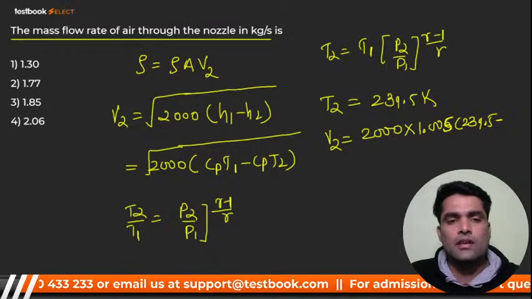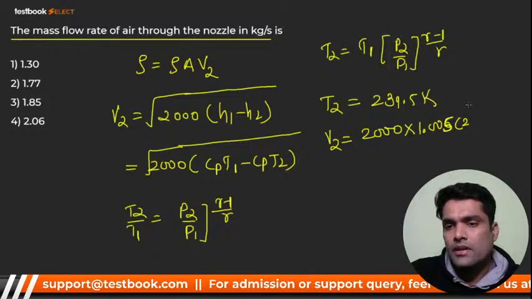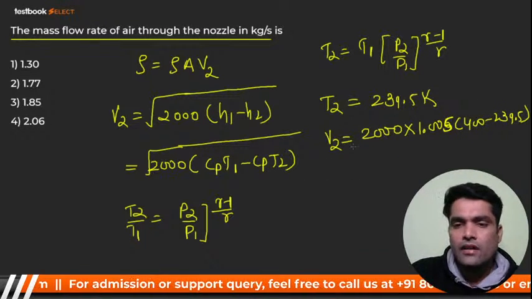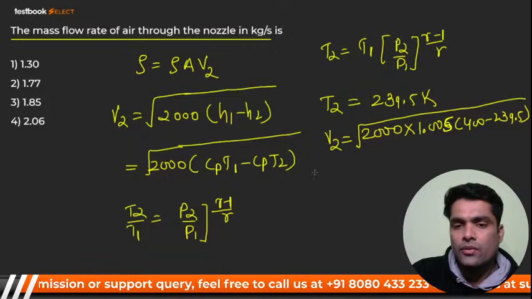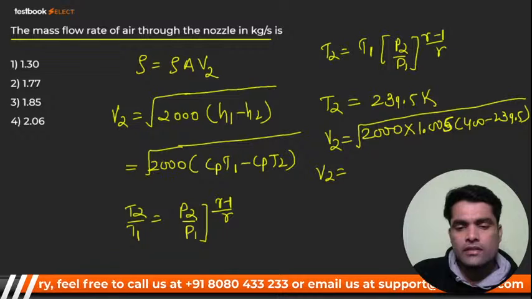Sorry, T1 was 400. I'm very sorry, I wrote it the wrong way around. So T1 is 400 minus 239.5. From here you'll get V2, and V2 comes around 567.98.